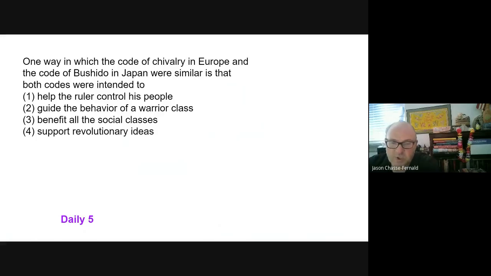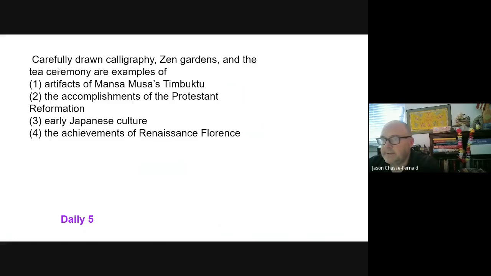So Bushido was in your homework last night. All right, next one. Carefully drawn calligraphy, Zen gardens, and the tea ceremony are examples of. I'll go ahead and take a moment, pause, and read through these. All right, and hopefully the answer you got was 3, early Japanese culture.